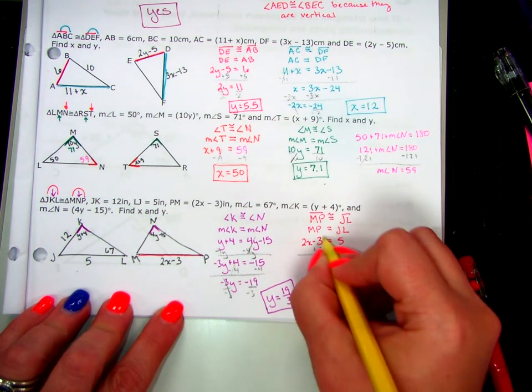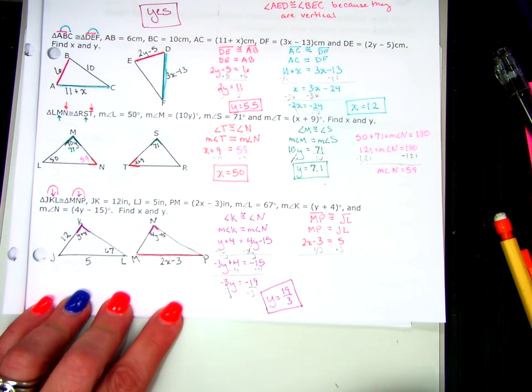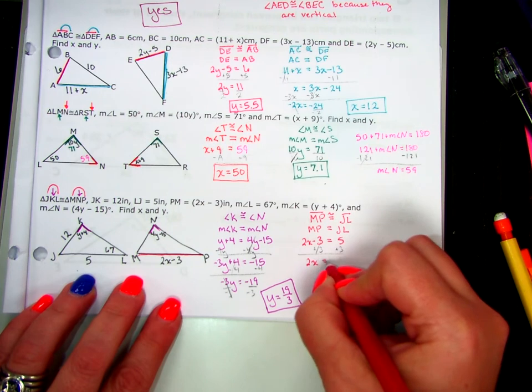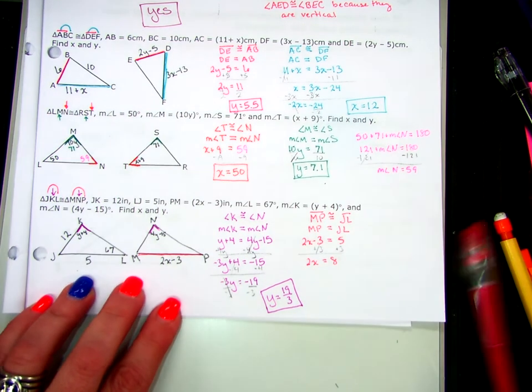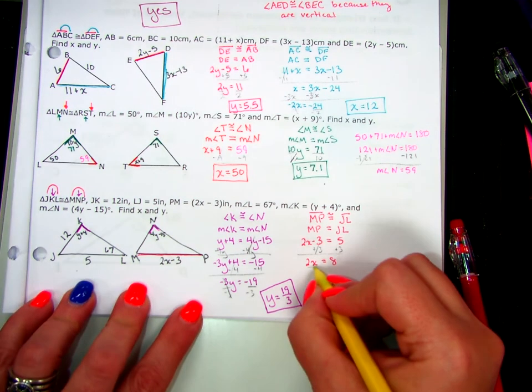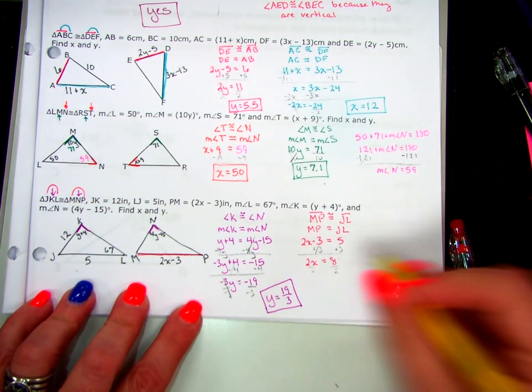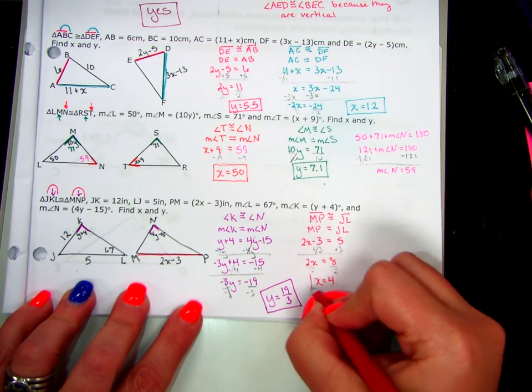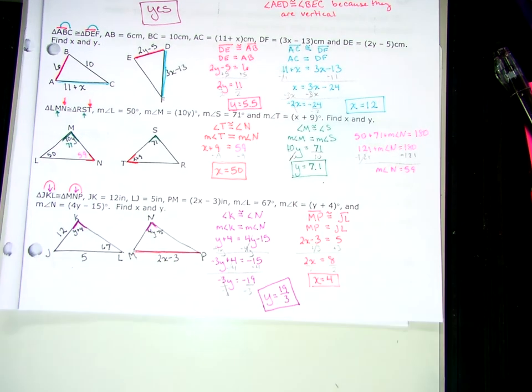Add 3. Addition property of equality. Make sure you remember the terms because we haven't lost proofs. We're still going to be doing proofs. So make sure you still know all those terms. 5 plus 3 is 8. Now what? Division property of equality. And x equals? 4. Woohoo!